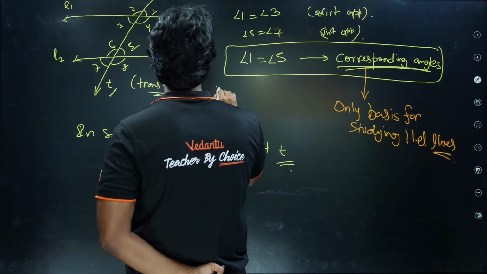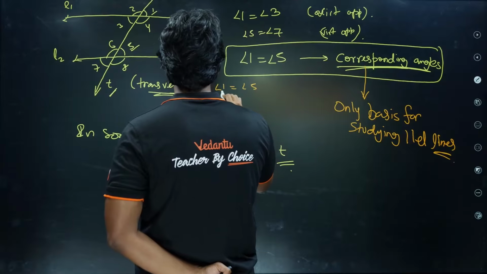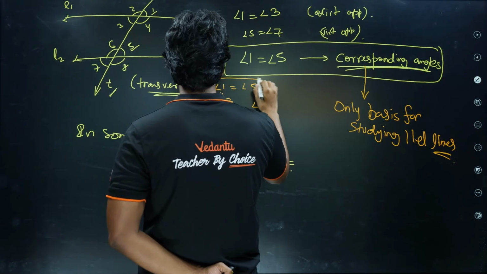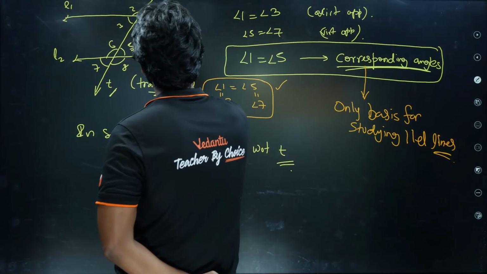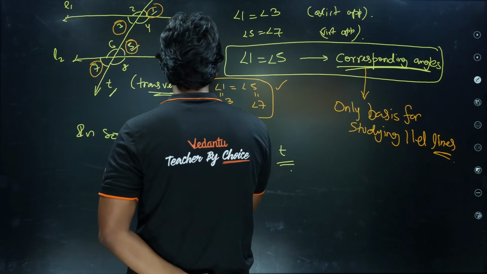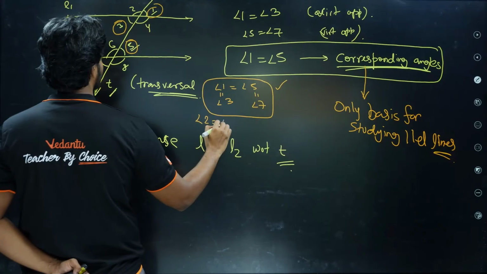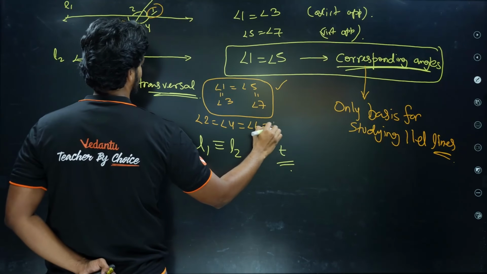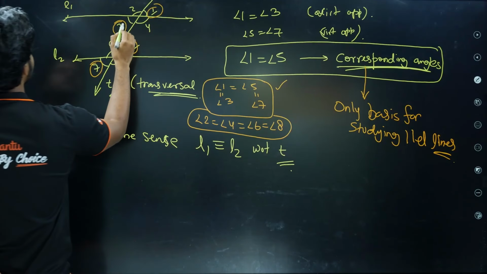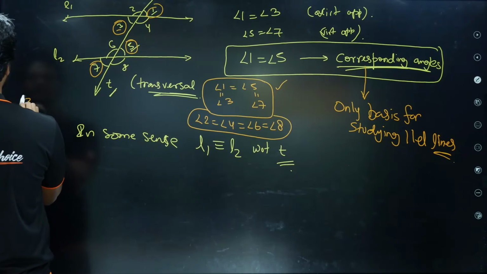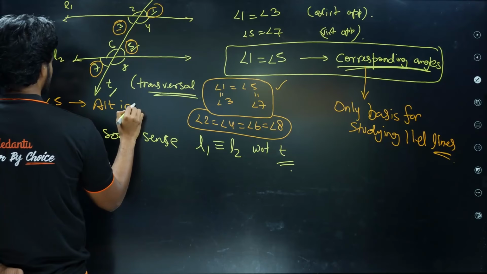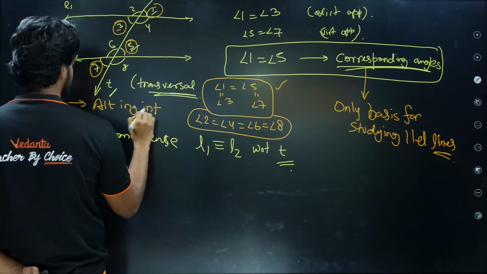So suddenly we have angle 1 is equal to angle 5, and already we had angle 1 is equal to angle 3 and angle 5 is equal to angle 7. So we have these four angles to be equal. These four angles belong to one category. Similarly we will have angle 2 is equal to angle 4 is equal to angle 6 is equal to angle 8. Now if you see the pair 3 and 5, angle 3 equal to angle 5, this is called alternate interior angles.